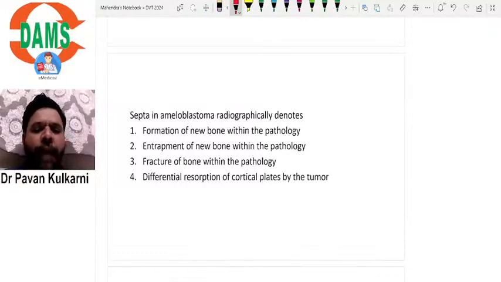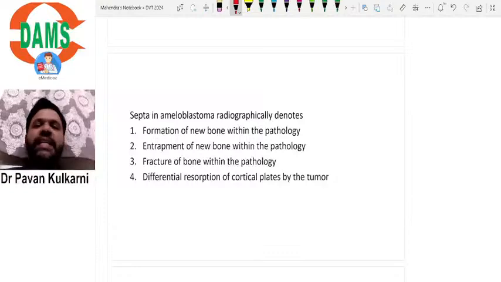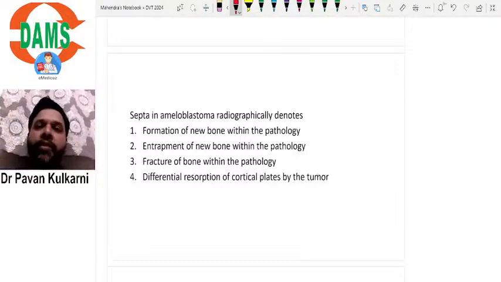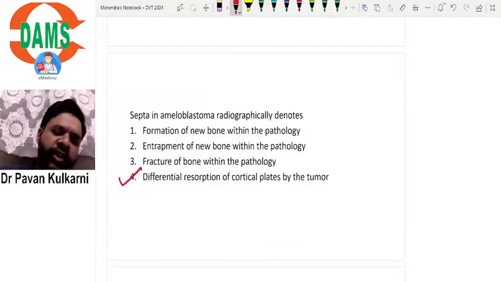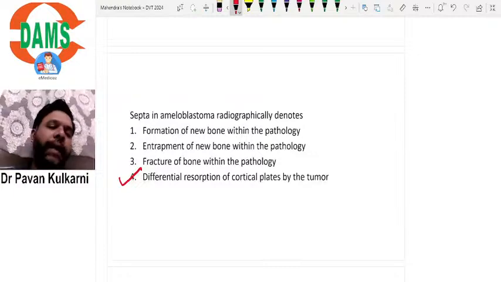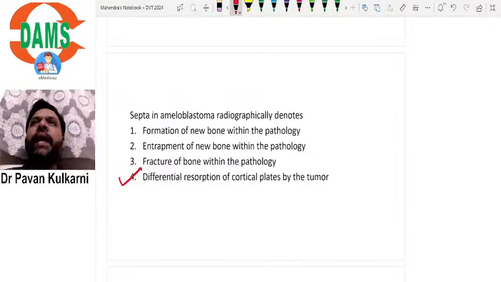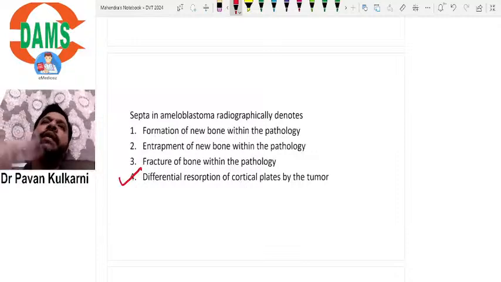The septa in ameloblastoma radiographically denotes what? Basically, whenever there is an ameloblastoma, always know that there is a honeycomb pattern or a soap bubble pattern, and that septa will be there. What exactly does that septa denote? That septa denotes the differential resorption of the cortical plate. The cortical plates will be resorbed differentially.